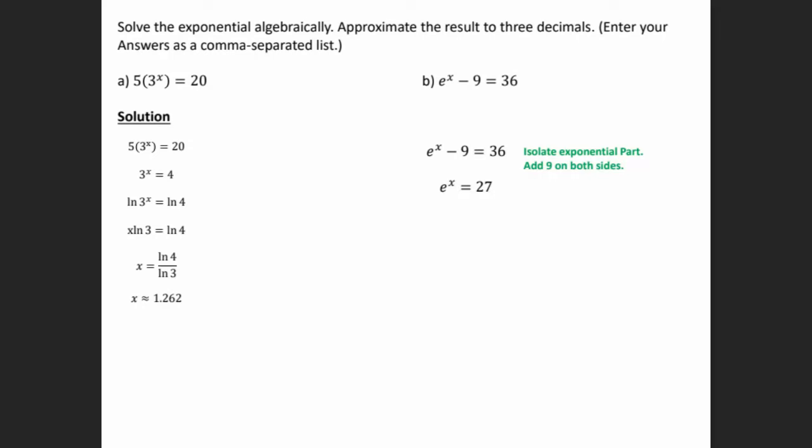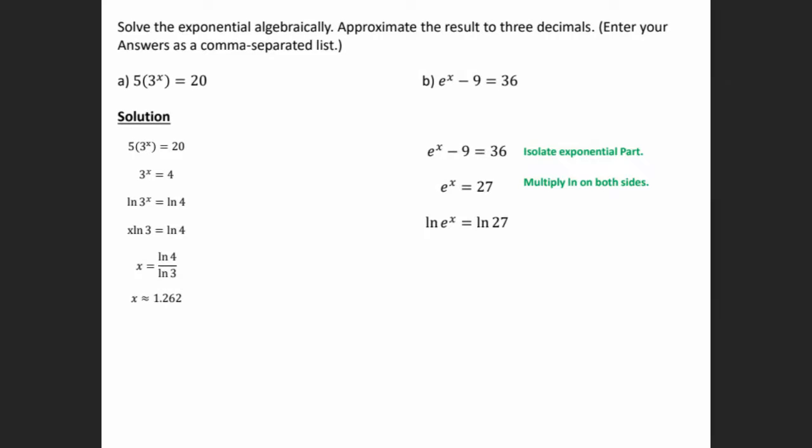So let me get my pencil out. Give me a second. So this should actually be e to the x is equal to 36 plus 9, right? Instead of subtracting it. So that's going to be 45. Oh, my pencil just went away. Okay, so now what can we do? And so this is probably going to still be incorrect. So let's go ahead and check.